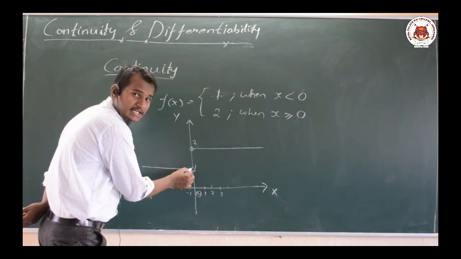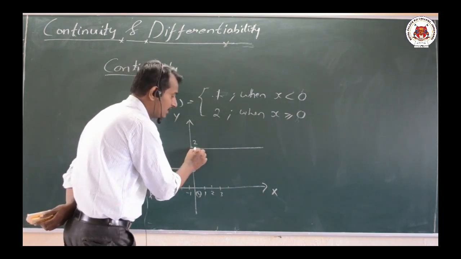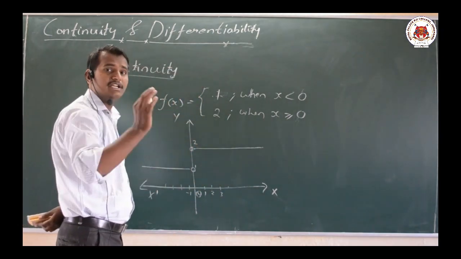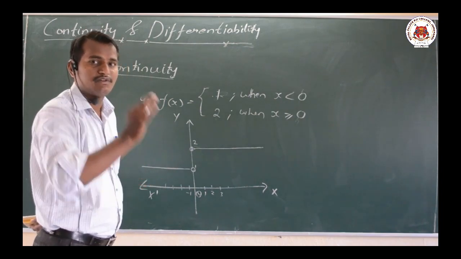At x equal to 0, we have the function value as 1 here, and 2 here. Again the graph continues like this. That means for this particular function we are lifting our pen here. That means it is not a continuous function.